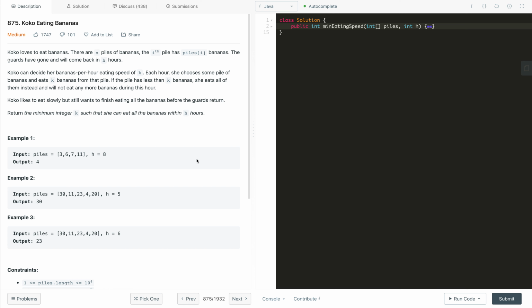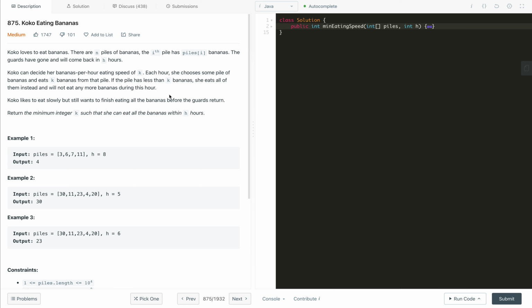So let's go through this problem, try to solve it first with a naive approach and then go to the binary search solution later. Here, Coco loves to eat bananas. There are n piles of bananas, and the ith pile has, say, 5 bananas, and the guard has gone and will come back in h hours. Coco can decide her eating speed of k bananas per hour. Each hour she chooses some pile and eats k bananas from that pile. If the pile has less than k bananas, she eats all of them and will not eat any more bananas during this hour.